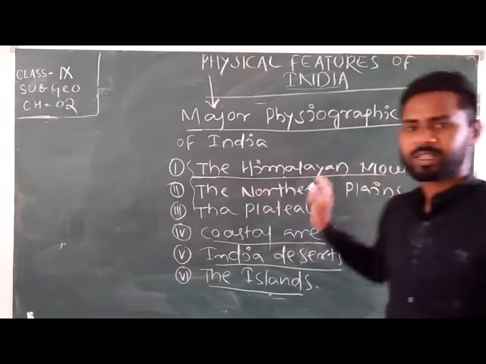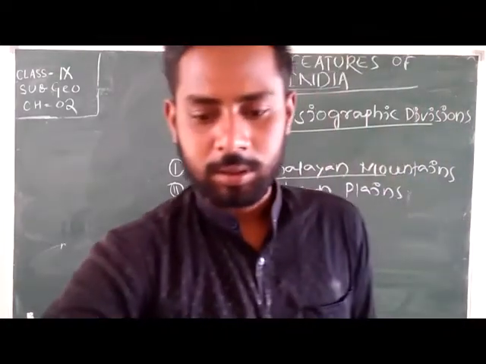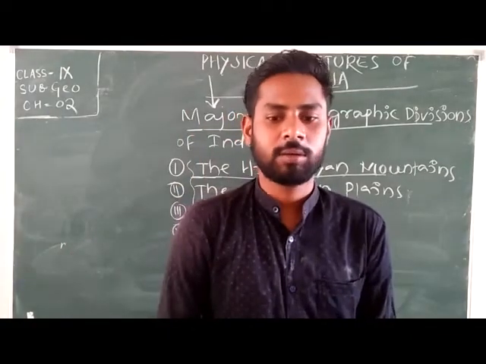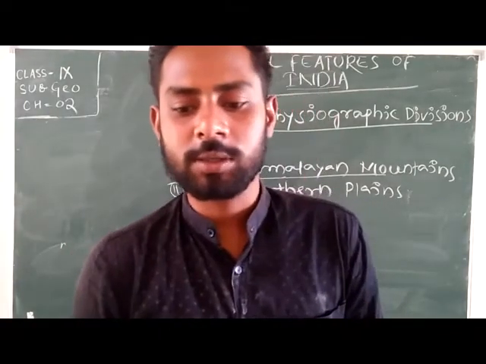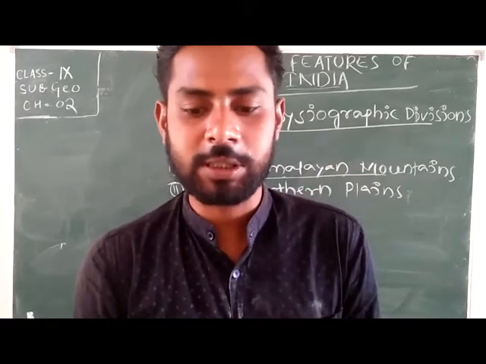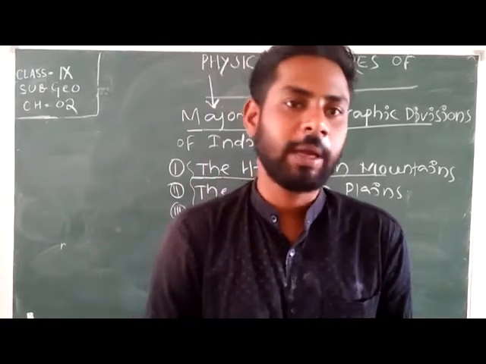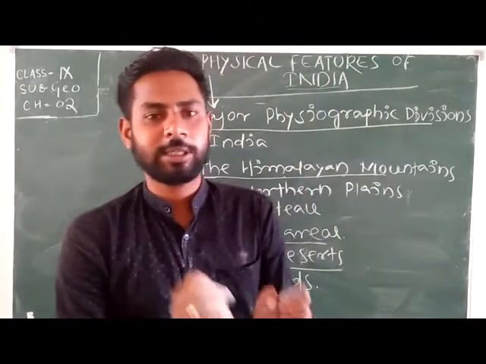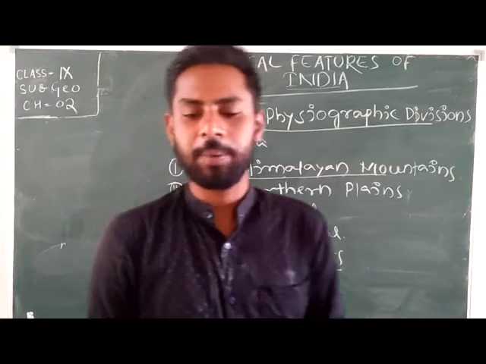Got it? After that, it is geographically young and structurally folded mountains which run along the northern borders of India. It is situated in the north direction of India.